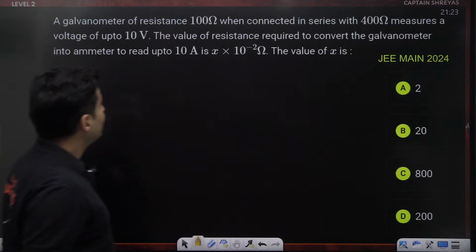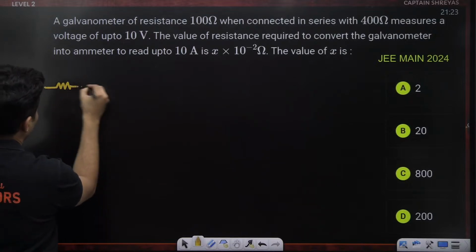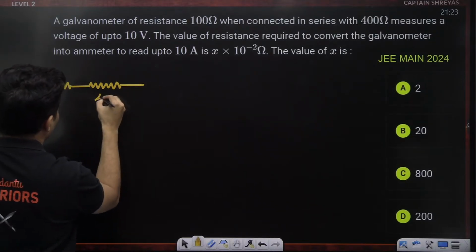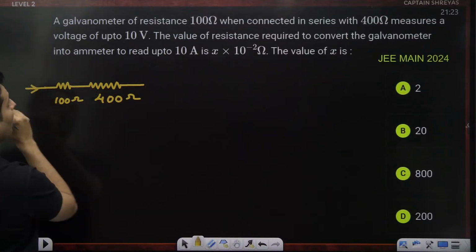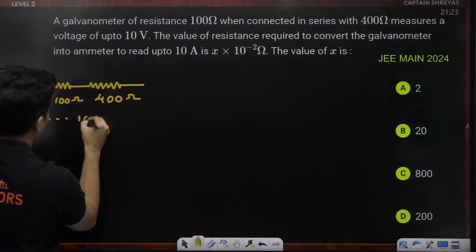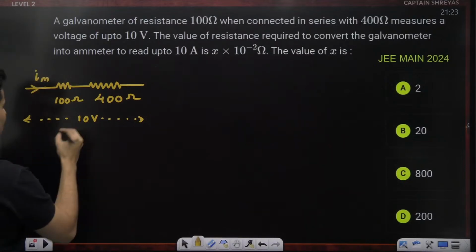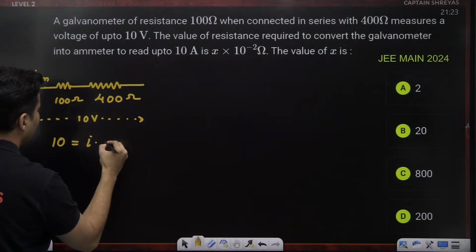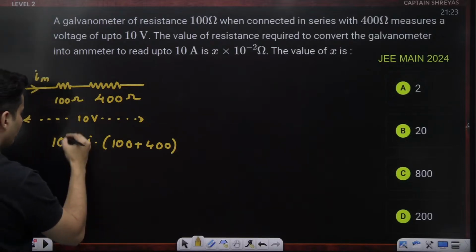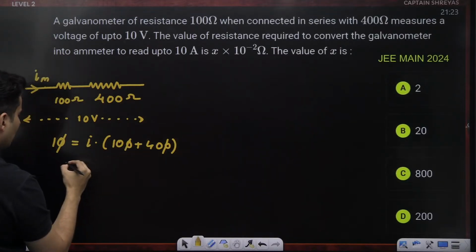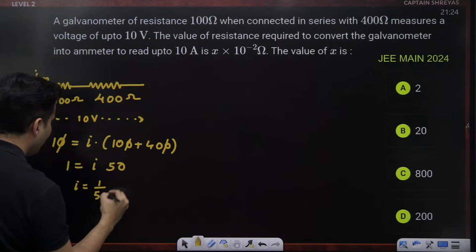Okay, again, see guys, you are taking a galvanometer in series with another resistance. So imagine this 100 ohms with another resistance of 400 ohms. So these two together, the maximum voltage that it can measure is how much? 10 volts. So there will be some maximum current which can flow through it. So voltage is equal to current into the resistance, which is 100 plus 400 in series. So the zeros cancel, 10 by 500 is basically 1 by 50. So the maximum current is 1 by 50 amperes.